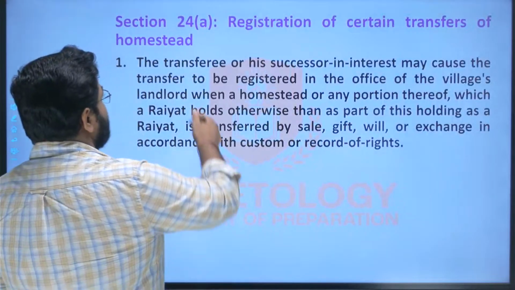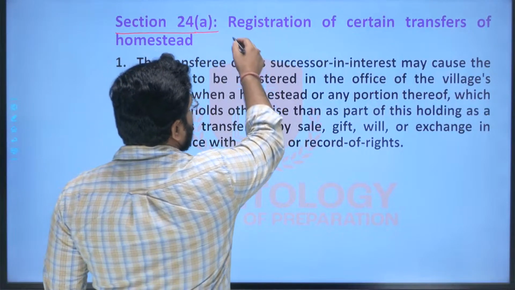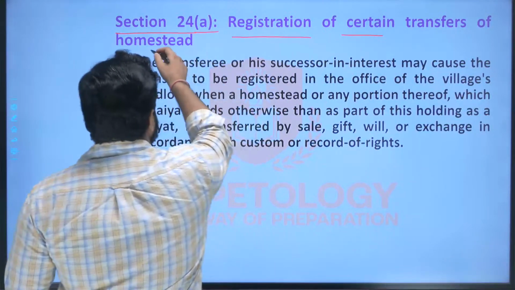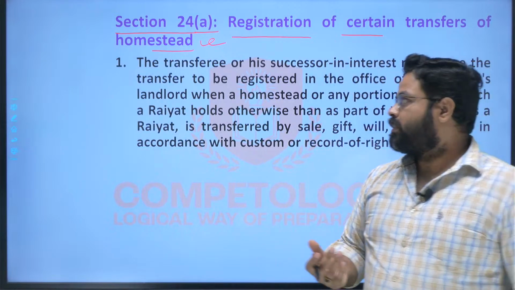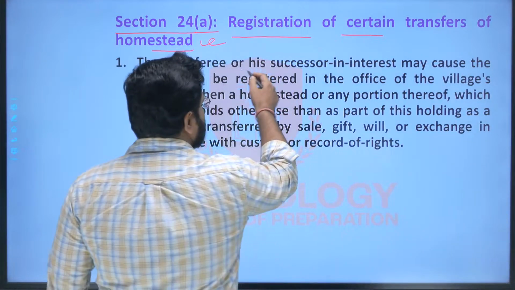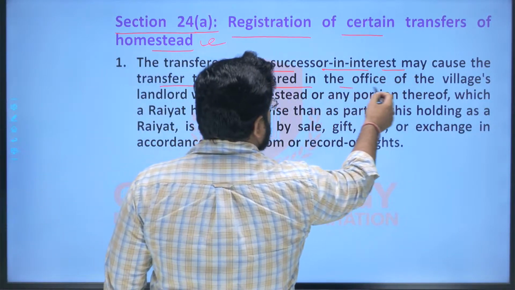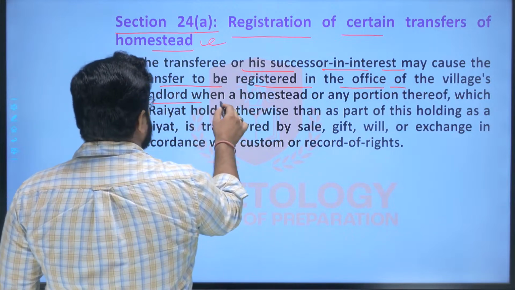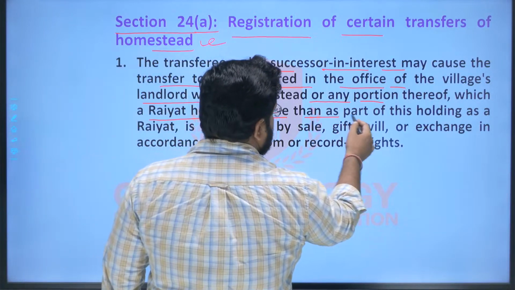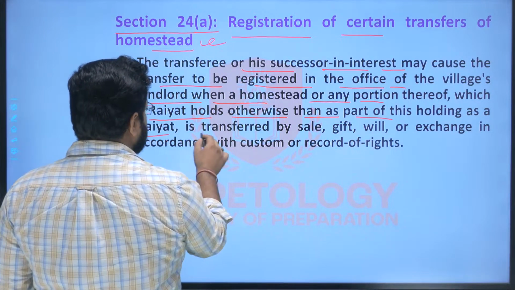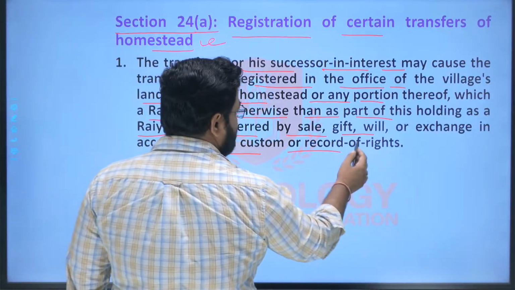Now the next section is section 24A. This was introduced through amendment, and it says registration of certain transfers of homestead land, that is gharbari. In Hindi it is known as gharbari, right? So here the transferee or his successor in interest may cause the transfer to be registered in the office of the village's landlord when a homestead or any portion thereof, which a Raiyat holds otherwise than as part of his holding as a Raiyat, is transferred by sale, gift, will, or exchange in accordance with the customs or the record of rights.